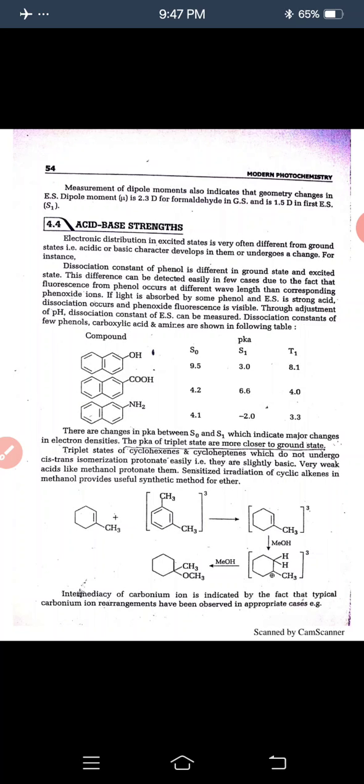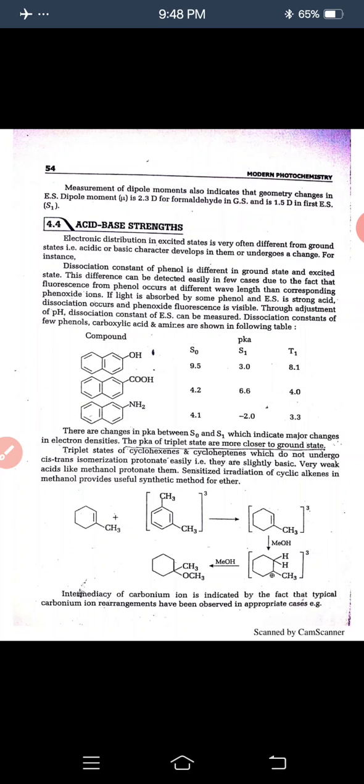You can see here that phenol is more acidic in the excited state S1 than in the ground state. The changes in pKa between the S0 ground state and the first excited state indicate major changes in electron densities. The pKa values of the triplet state are closer to the ground state. Triplet states of cyclohexene and cycloheptene, which do not undergo cis-trans isomerization, are protonated easily, that is, they are slightly basic. Very weak acids like methanol protonate them.